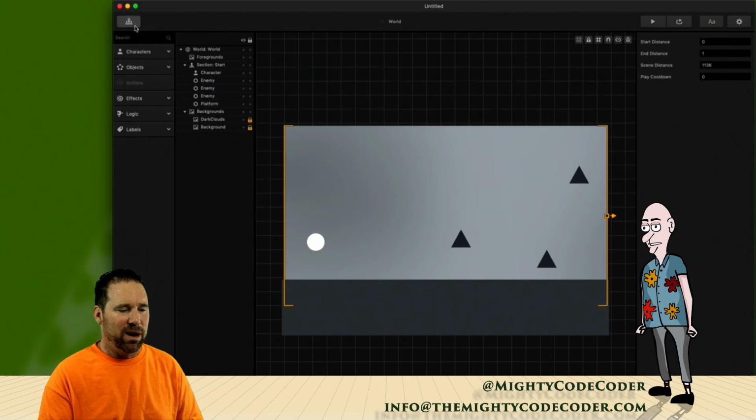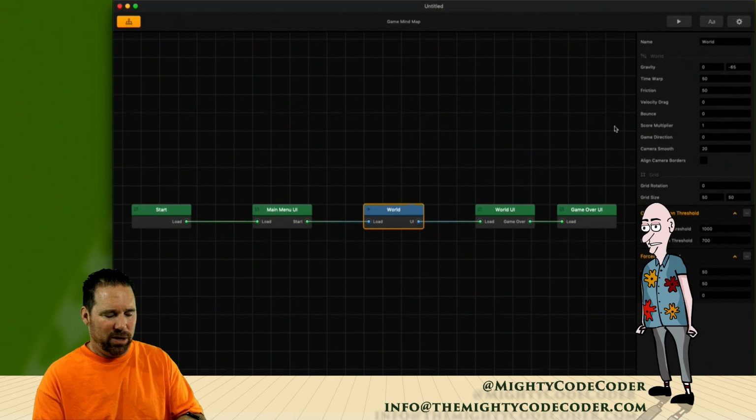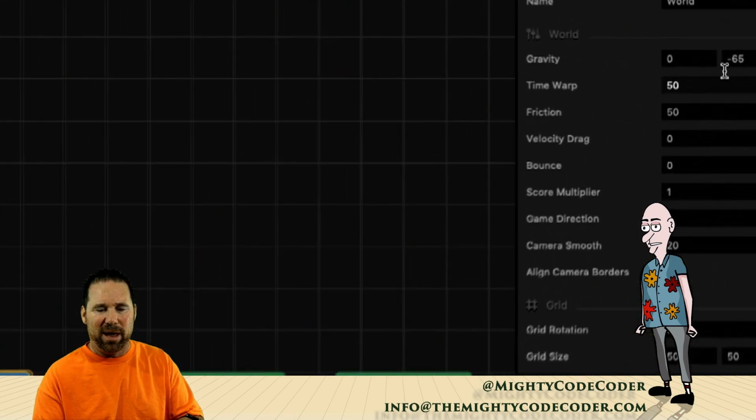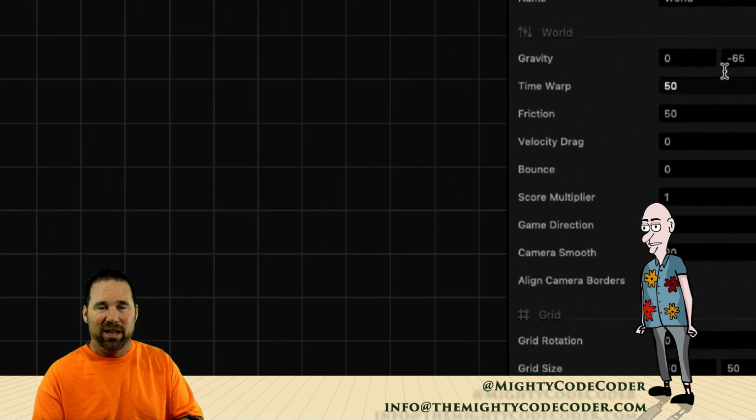If you look at the gravity settings and I click on this world, you're going to see that the gravity settings are automatically set to -65. So that is like a normal Earth's gravity. I don't have a bounce or a velocity. Friction's at 50. Remember, if I go to 0, it's like slipping on ice.